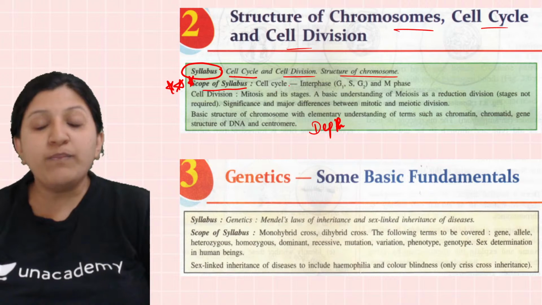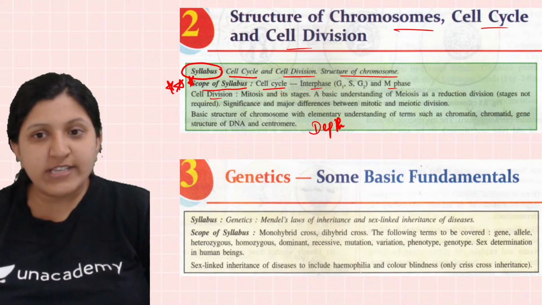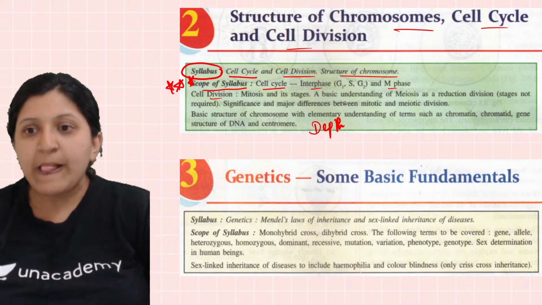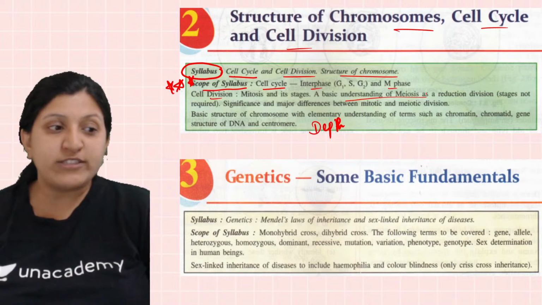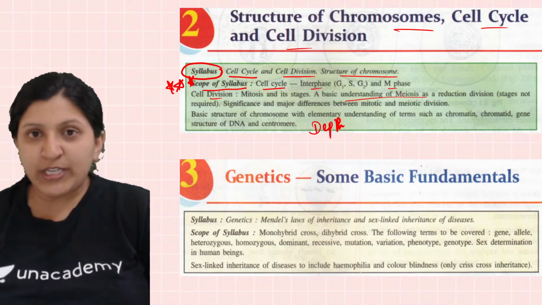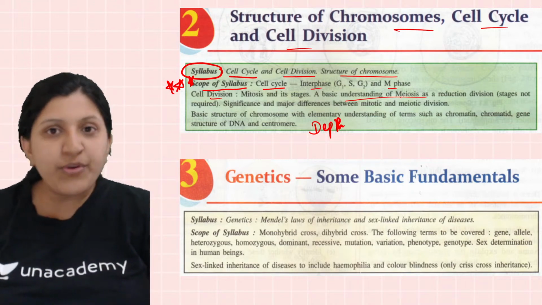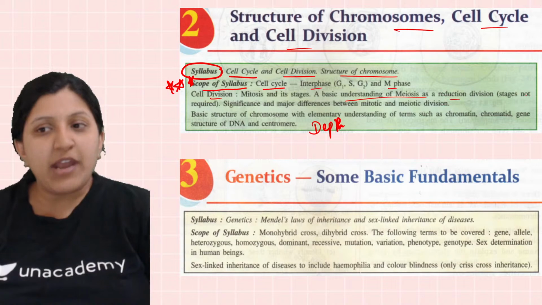From this chapter you can see that the cell cycle, interphase is given, M phase, cell division is there, mitosis and its stages. Then a basic understanding of meiosis. You can see that for meiosis, just a basic understanding you need to have. You need not have an in-detail study of meiosis. This is a reduction division.